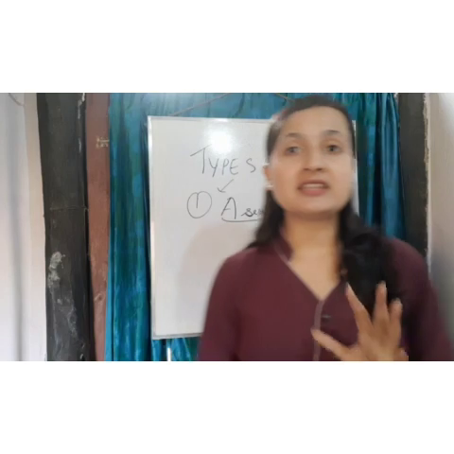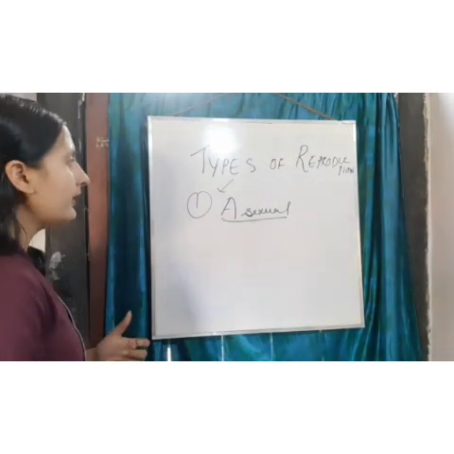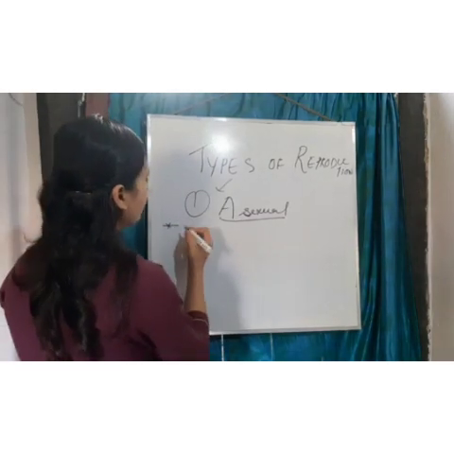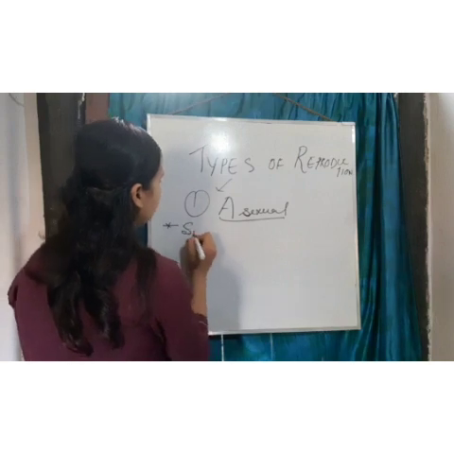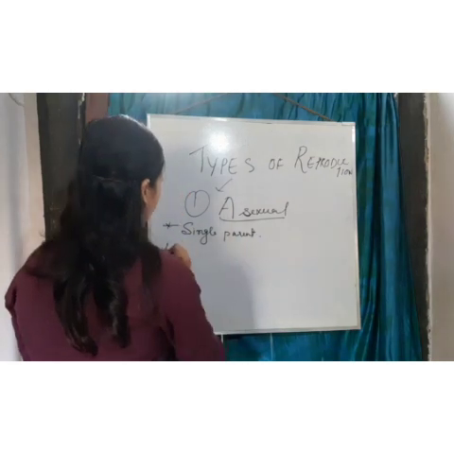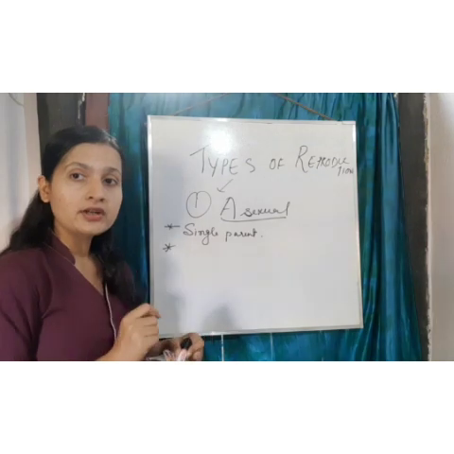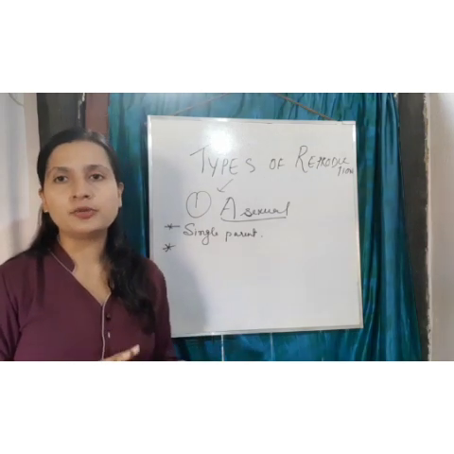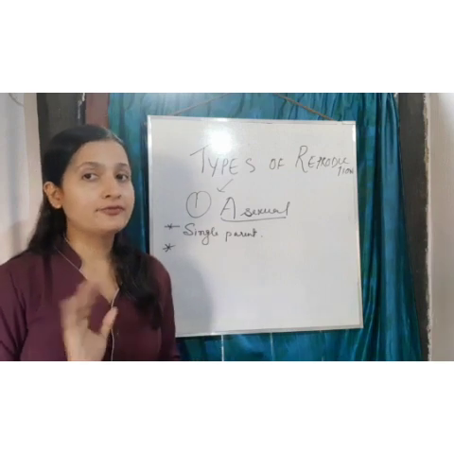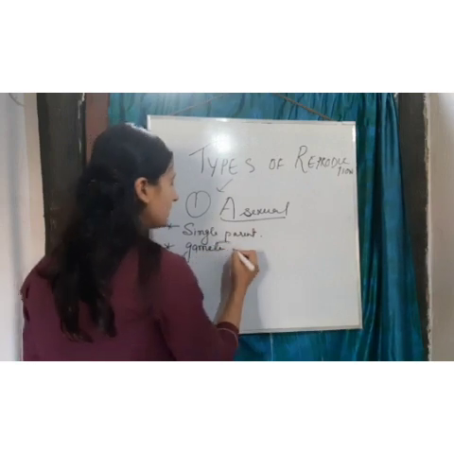Let me write it down. The first point is single parent. Secondly, as I said, a single parent is involved, so here no gamete formation takes place. It means there is no gamete fusion. Gamete fusion does not take place.